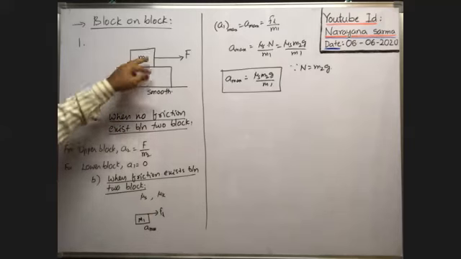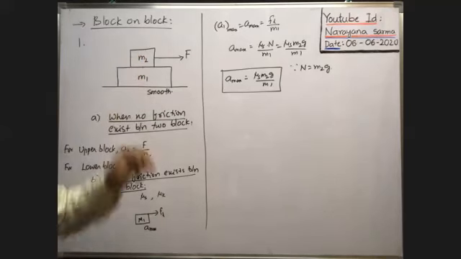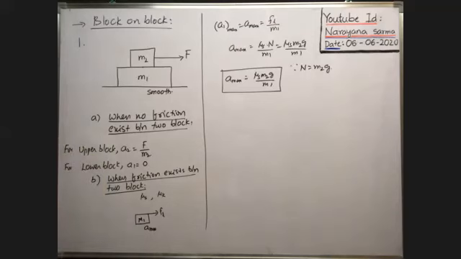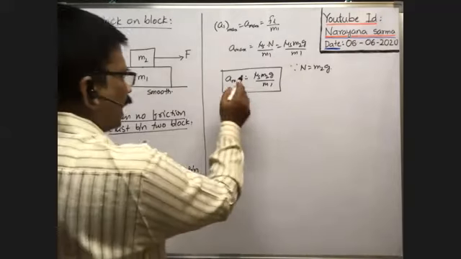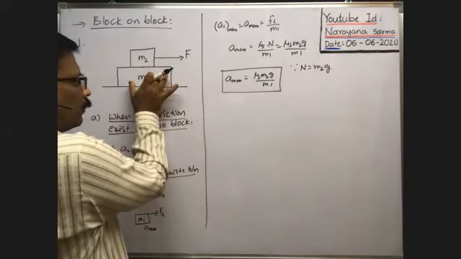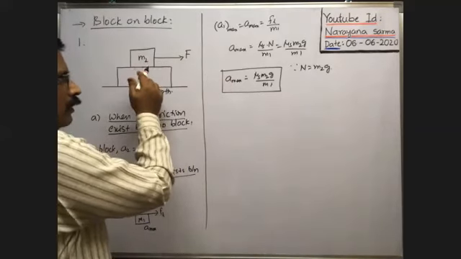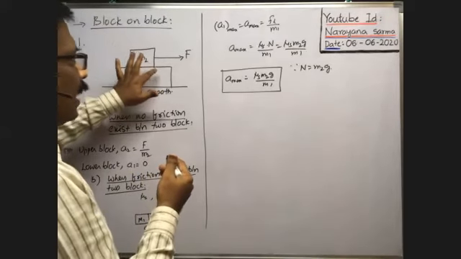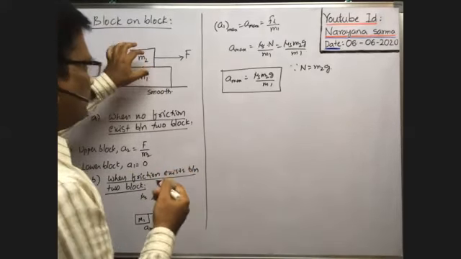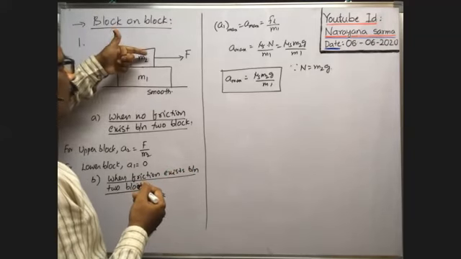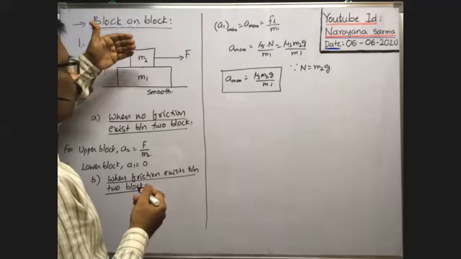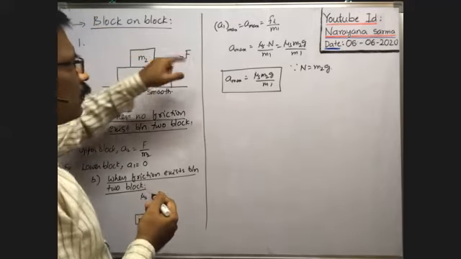A limiting friction exists between the two blocks. That's why the two blocks move together with this maximum acceleration A max. Because of limiting friction only, the lower block will travel with maximum acceleration. Limiting friction means the two blocks cannot move one over the other. As limiting friction exists here, there is no tendency to move one block over the other. Both blocks move together because of limiting friction.